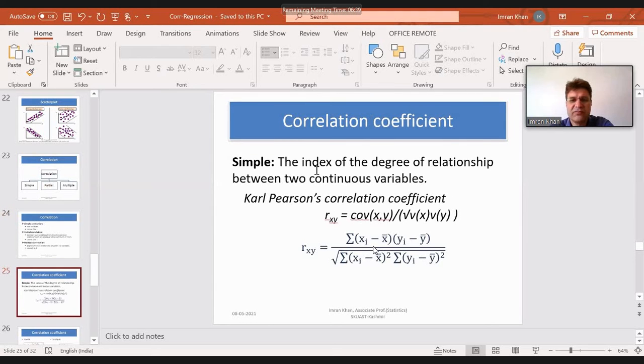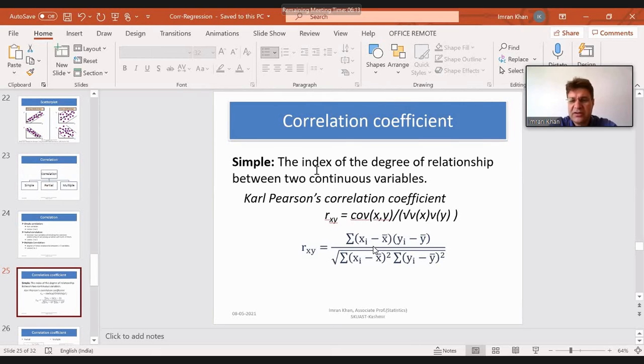Now, what's the formula for this? See, this correlation was in fact given by Karl Pearson, the name of the scientist. So the formula is after his name, Karl Pearson's correlation coefficient. The formula for Karl Pearson's correlation coefficient is covariance of xy upon square root of variance of x and variance of y.